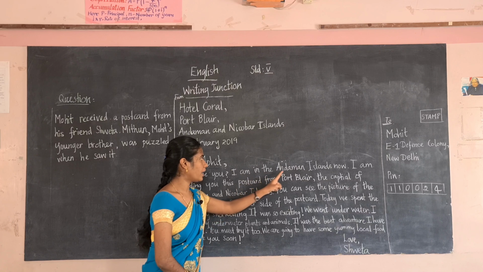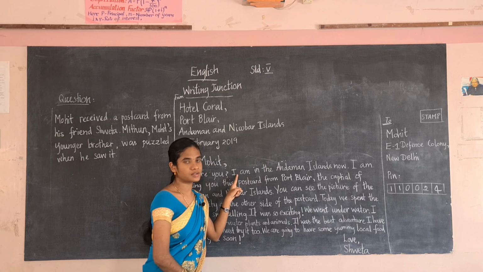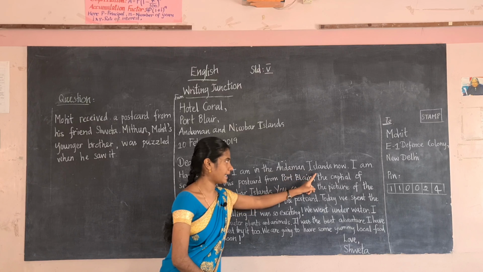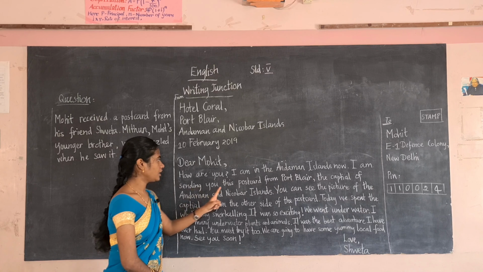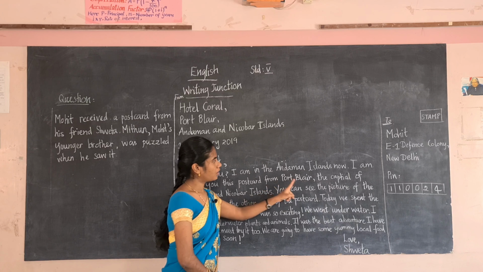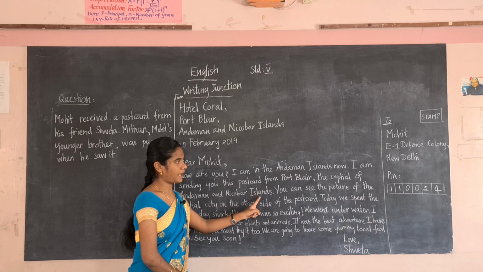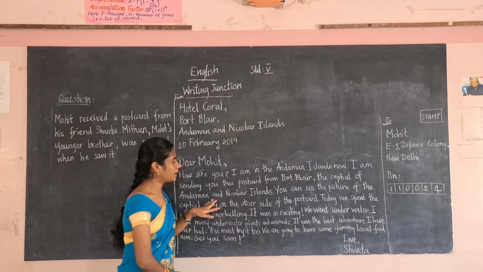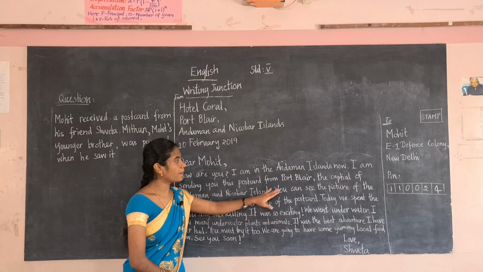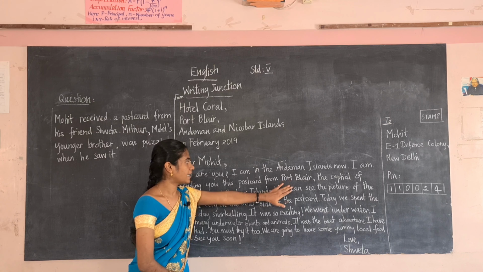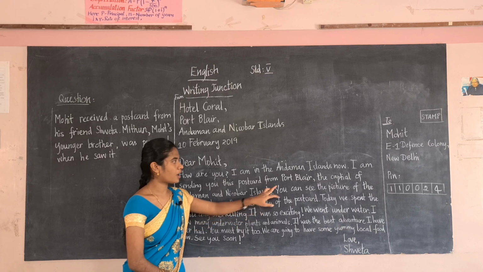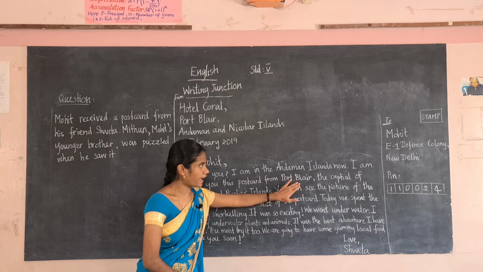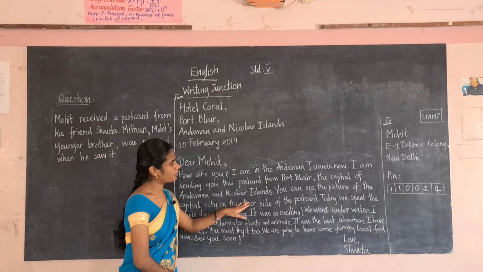I am in Andaman Islands now. Sweta is in the Andaman Islands. So she is saying, I am in the Andaman Islands now. I am sending you this postcard from Port Blair, the capital of Andaman and Nicobar Islands. What is the capital of Andaman and Nicobar Islands? It is Port Blair, and it is also a city in India.